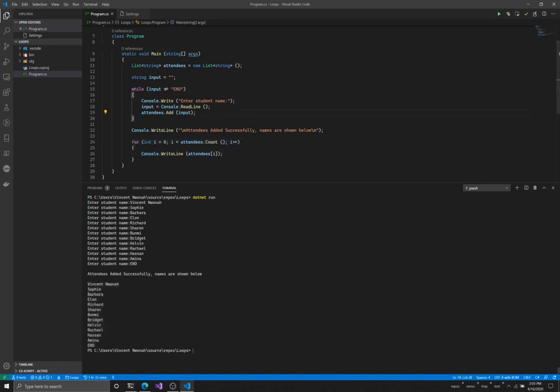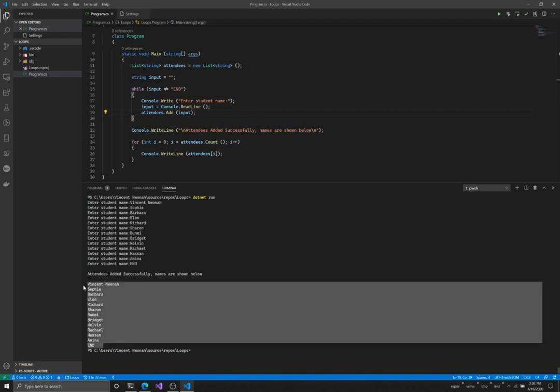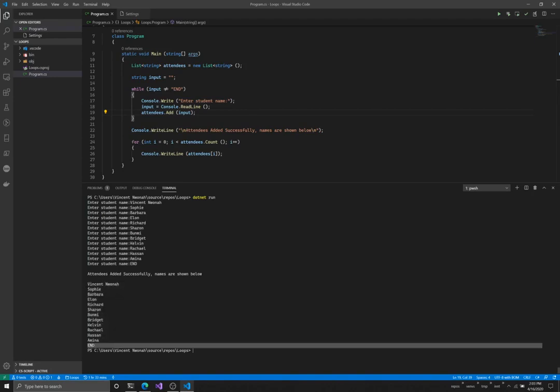Now, I don't know how many of you noticed, but there's a bug in our program. When we displayed the attendees of our lecture, we saw that we have end as one of our attendees, but end was the instruction that made our loop exit. So it shouldn't be one of our students. How do we fix this?